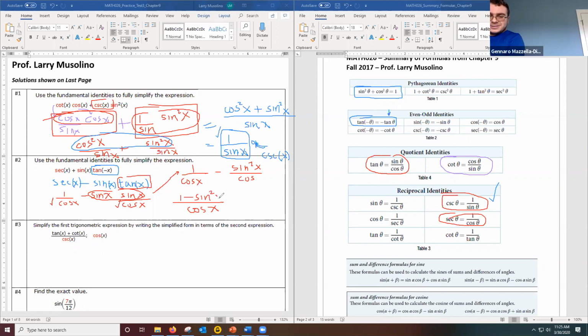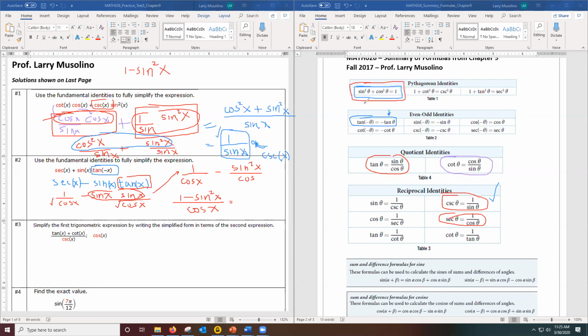Is that the answer? Well, I think I could go one more step, Gennaro. Here's why. When I look at the top of this fraction, I'm seeing 1 minus sine squared x. Yeah, well, that kind of looks familiar. Let me go back to this famous Pythagorean identity. Well, the famous Pythagorean identity is sine squared plus cosine squared equals 1.